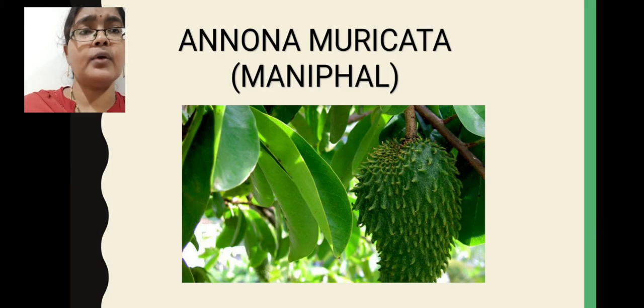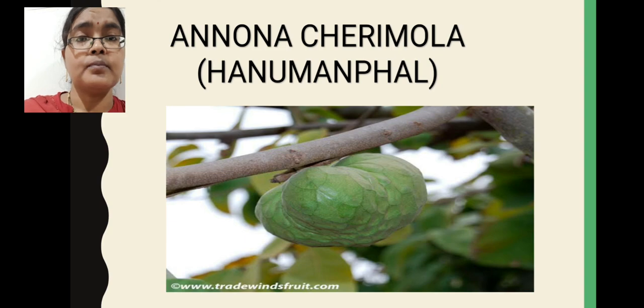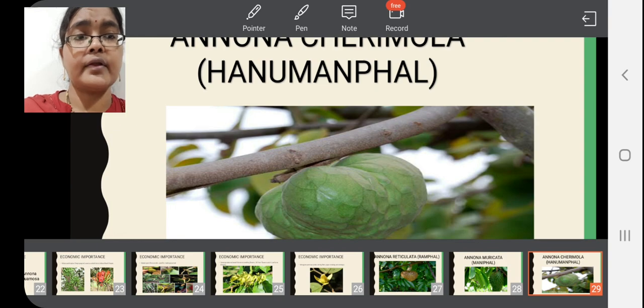Here you can see Annona muricata, commonly called as Lakshmana phal. Here this is the fruit of Annona cherimola, that is commonly called as Hanuman phal. So mostly some edible fruits we will get from this Anonaceae family. So Anonaceae family members mostly grow wild in forests. Some are cultivated because of their economic importance. So with this, I am concluding this lesson. Thank you for listening.